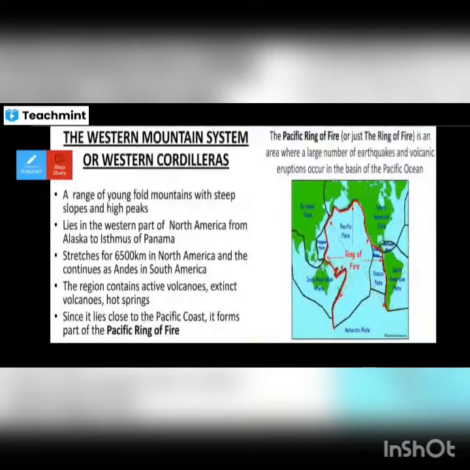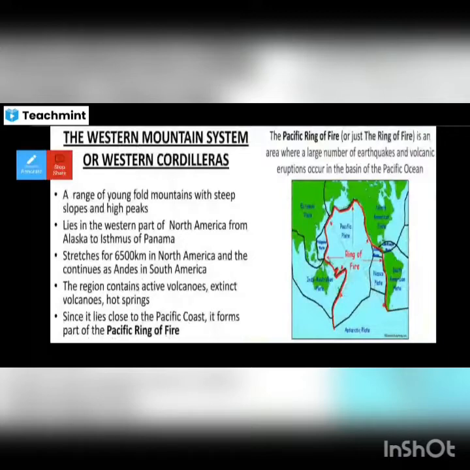The region contains active volcanoes. The lava will come out of the earth. That's called volcanoes. Since it lies close to the Pacific coast, it forms part of the Pacific Ring of Fire. What is the Pacific Ring of Fire?